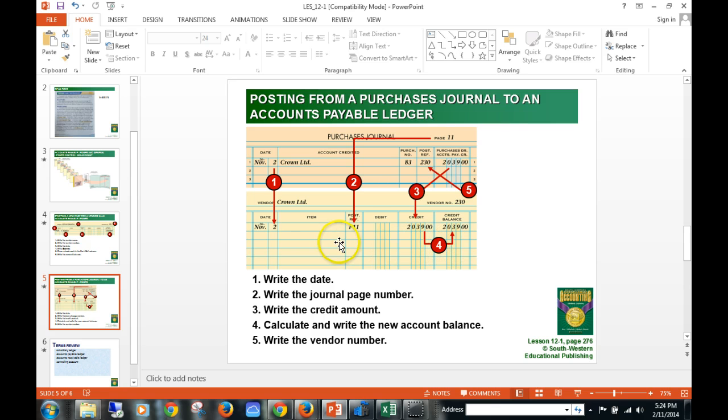If we pay them back, it's going to be recorded here, and then our balance will decrease. If we buy more merchandise and haven't paid them, it's going to appear in this credit column, and we're going to add it, because all liabilities, which accounts payable is, have a normal balance of credit. And again, make sure we have the vendor number up there.